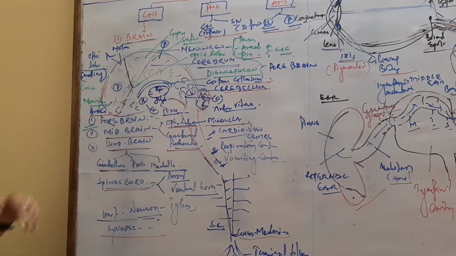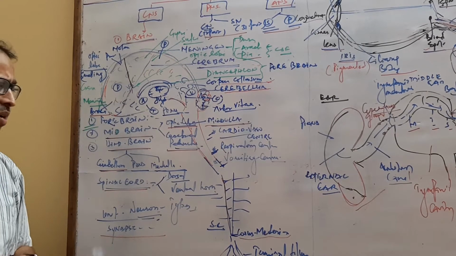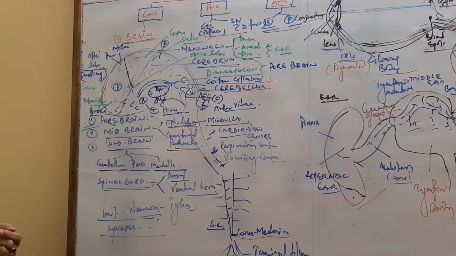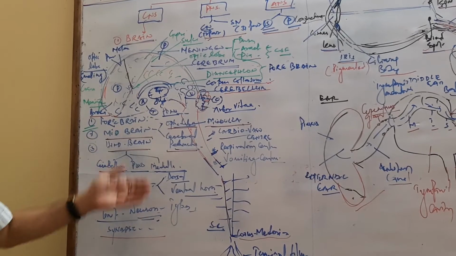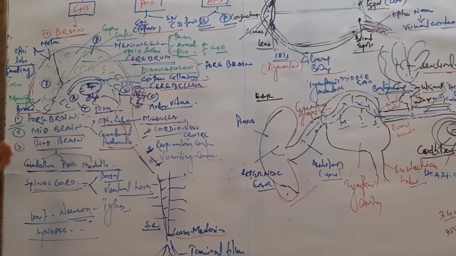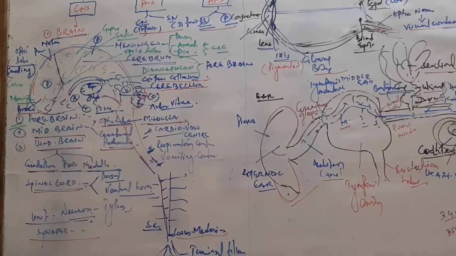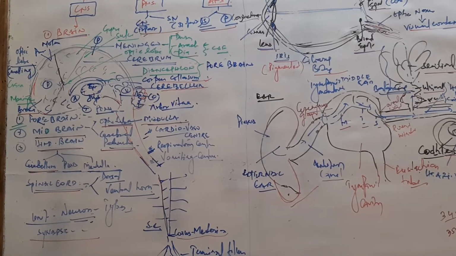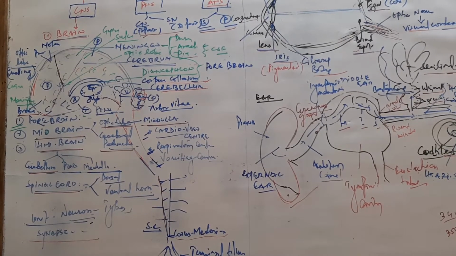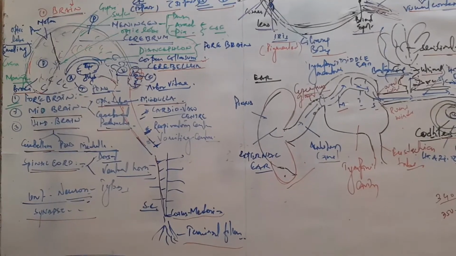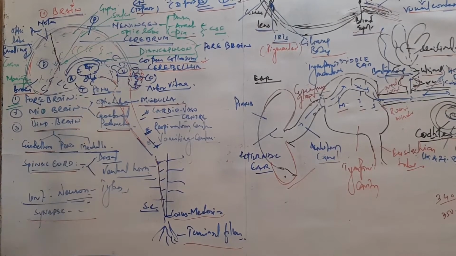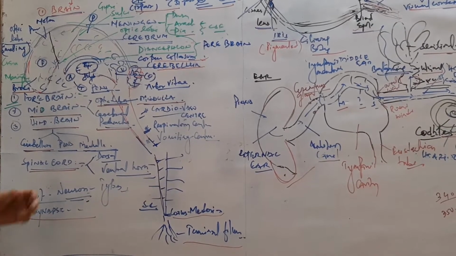Next, the midbrain contains optic lobe and cerebral peduncle. Optic lobe contains four lobes called corpora quadrigemina, connected through the cerebral peduncle and opening into the hindbrain. The hindbrain is divided into three parts: cerebellum, pons and medulla. The cerebellum is also differentiated into two hemispheres, right and left, and inside it contains arbor vitae, and this is responsible for coordination, posture and the balancing process.